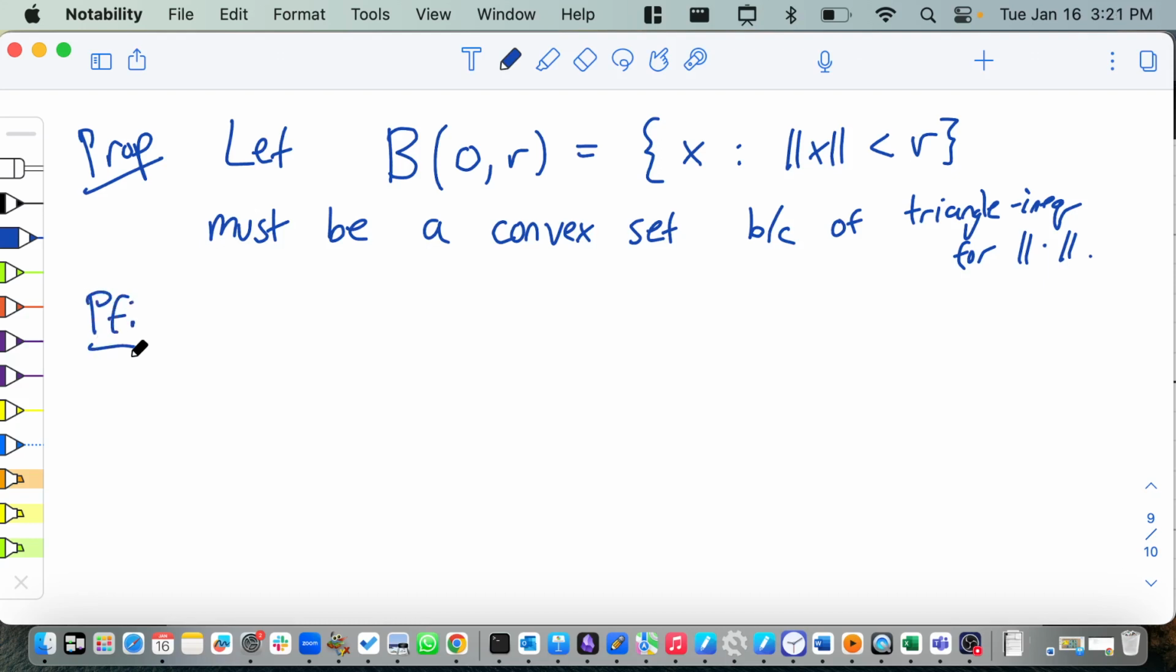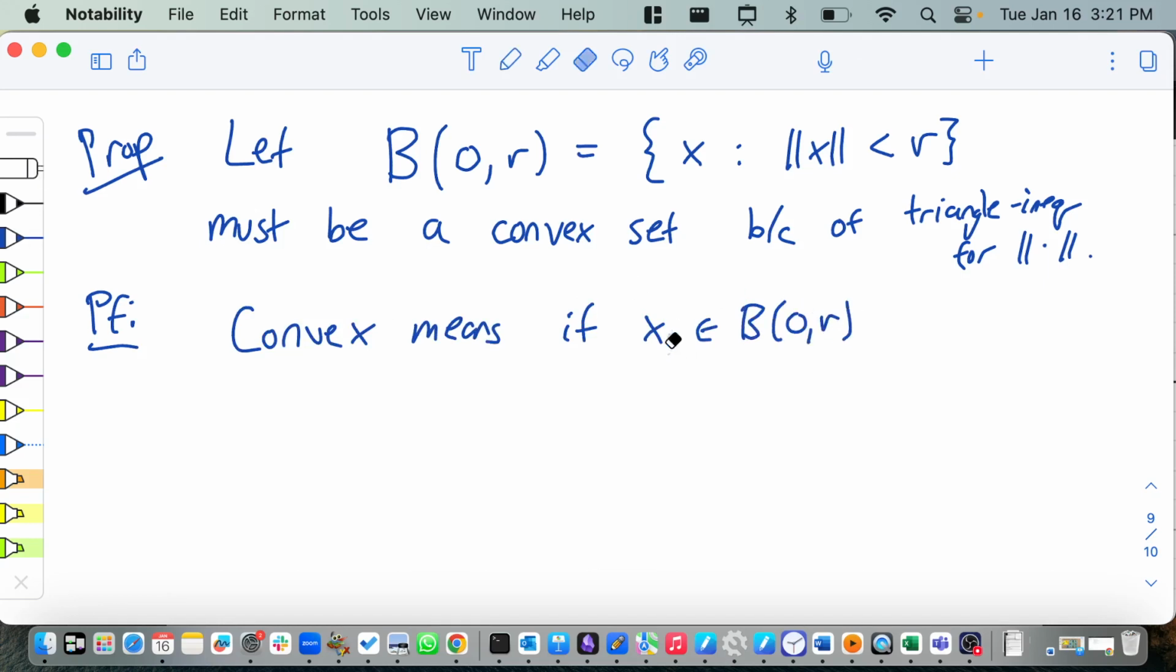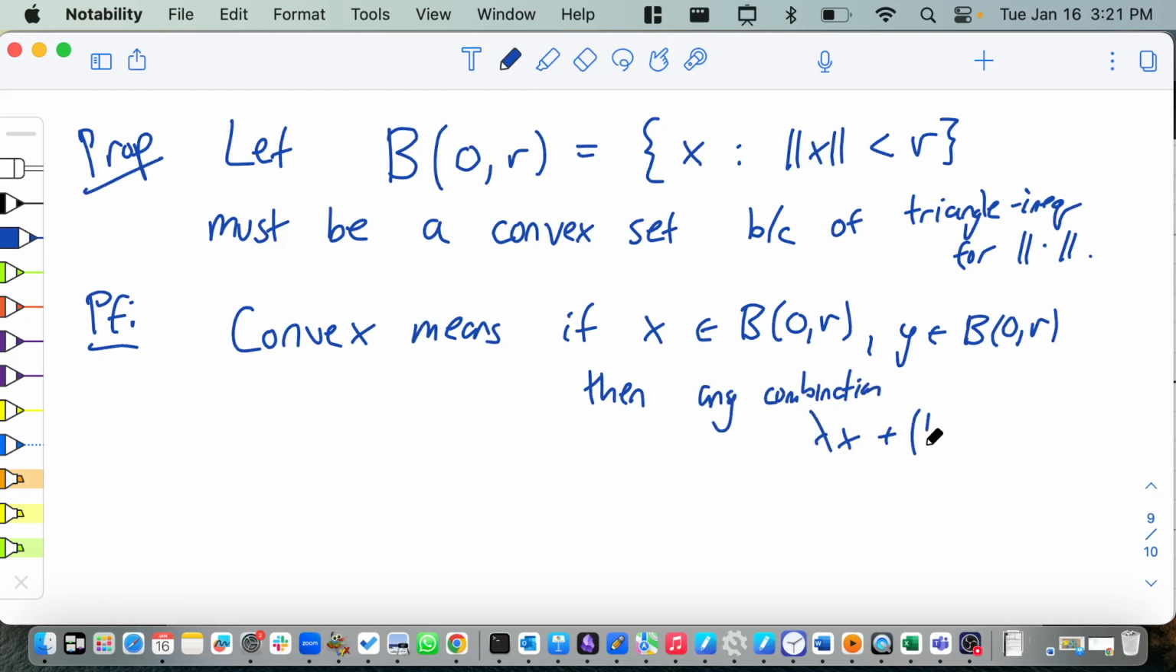What is the proof? What does convex mean? Convex means if x is in the ball of 0, and y is there, then any combination, let's do lambda x plus 1 minus lambda y, is also in the ball. That's the definition of convex. If you have 2 points and you draw the line segment connecting them, so lambda is in [0, 1], then that line segment must be in the ball.